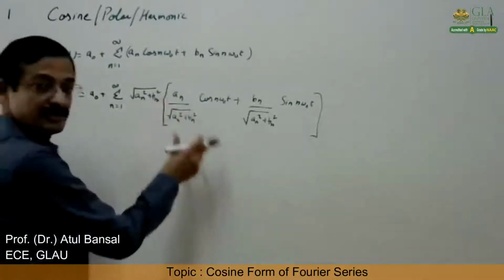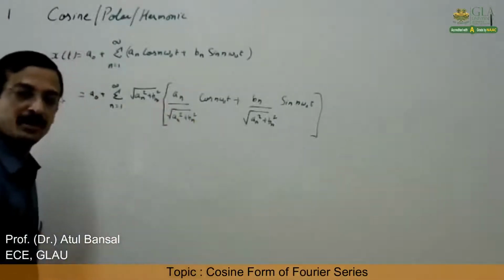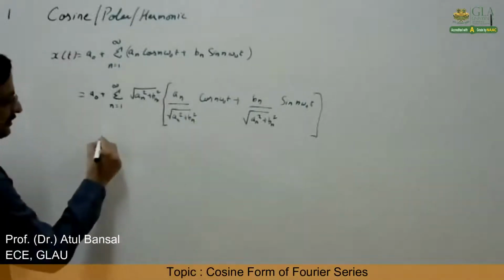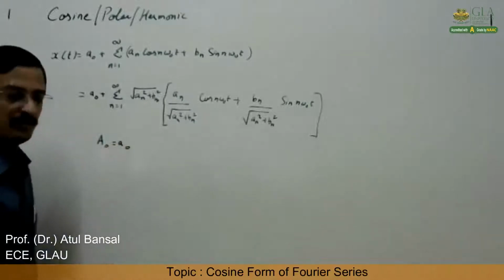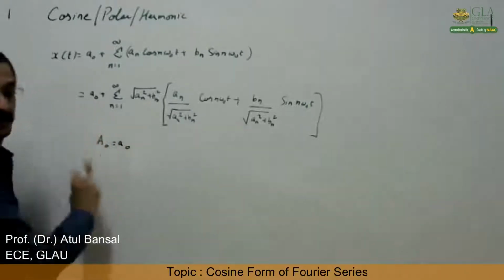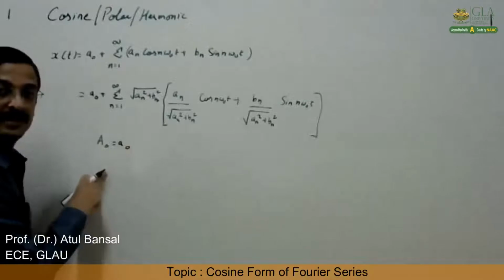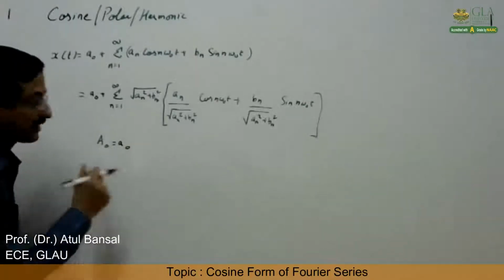Now, in this, if we reintroduce some new constants, that is capital A0, which is the same as A0, right? It will again represent the DC component or the average component of the signal.